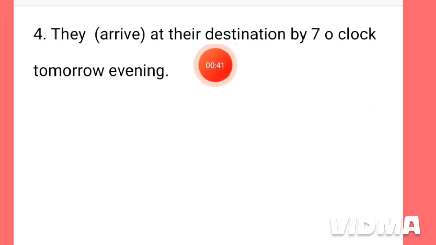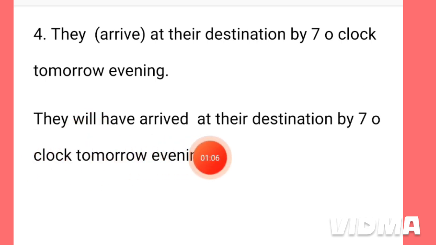It is expressing that the incident will happen. This means that they will arrive at their destination within a particular time, by 7 o'clock. Okay, that is why we have to use here will have or shall have according to the subject. Now see the answer. They will have arrived at their destination by 7 o'clock tomorrow evening.